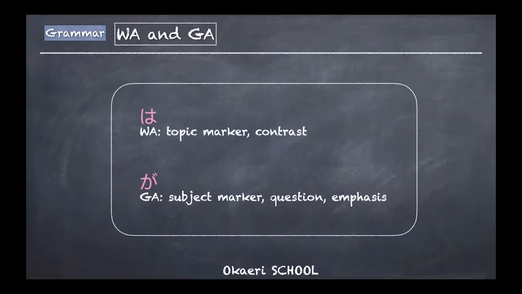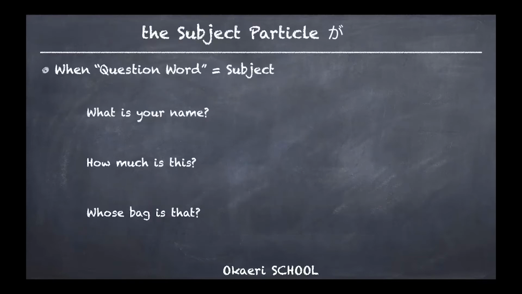So you started with wa, which is usually defined as the topic marker or used to express a contrast in the sentence. And ga is called the subject marker, or it's used in questions, or also used for emphasis. Well, that's a brief overview of these two. Today we go a little bit deeper as the intermediate class. We have a look at the subject particle ga.